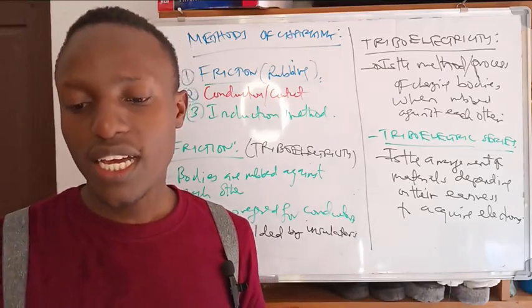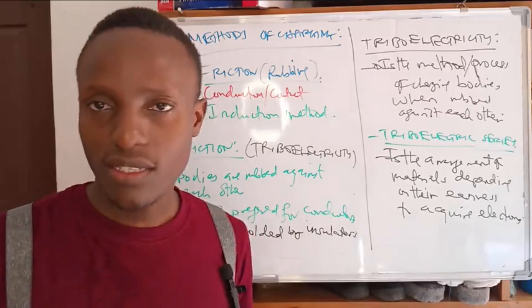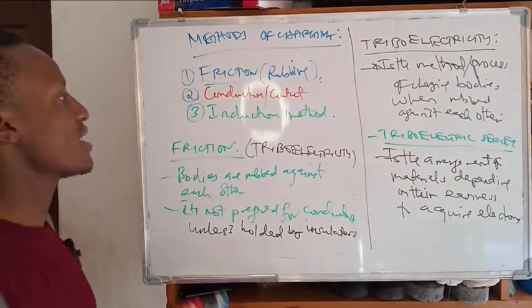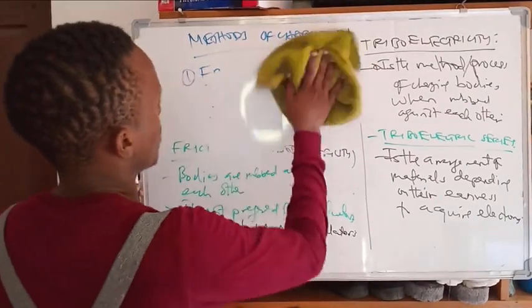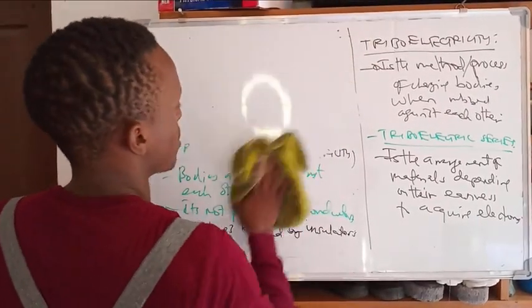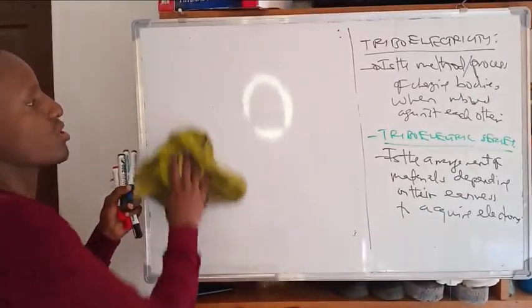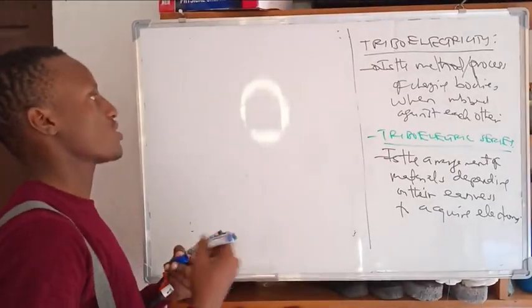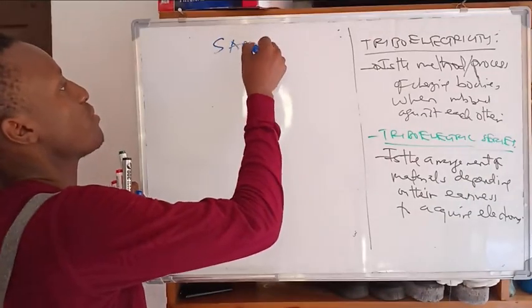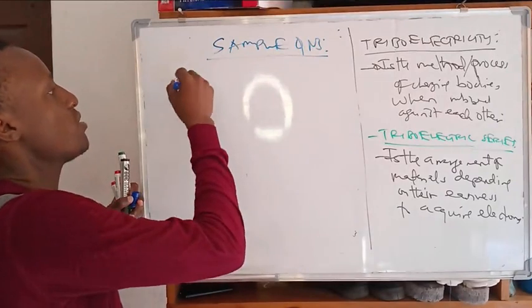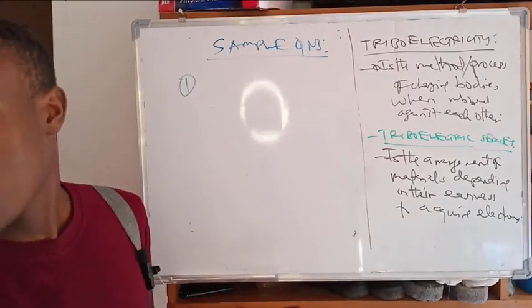Consequently, what happens? Let me write that question here. Sample questions about charging by friction. For example, explain. Let me say here.